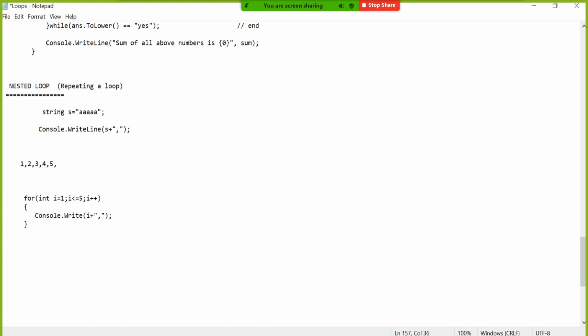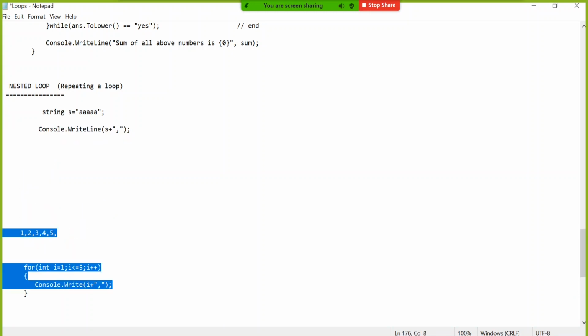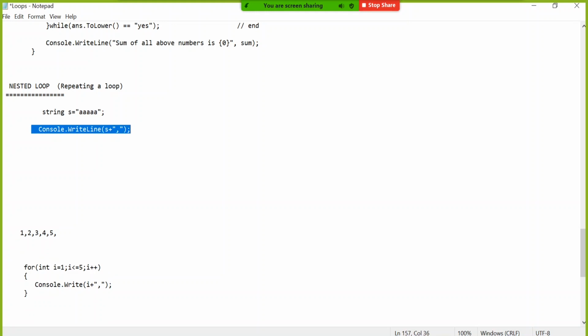So in this line, do you have any confusion? Later on we'll go to this loop. So only these two lines, what do you understand actually?